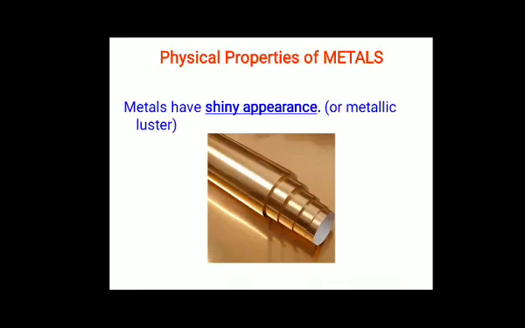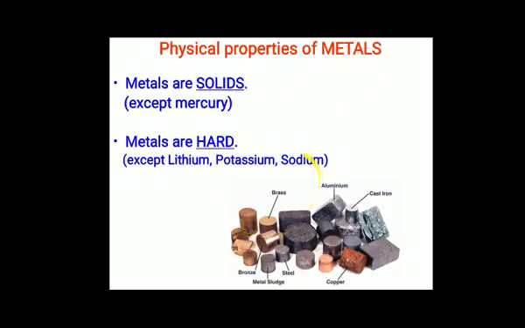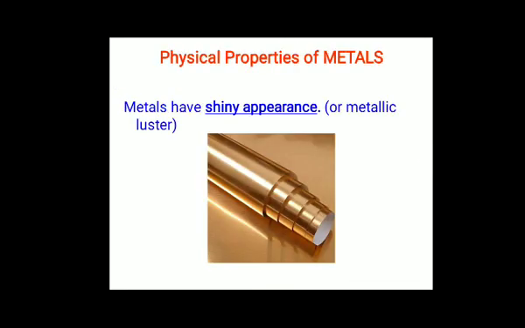Next important physical property is luster. Metals are lustrous or shiny. That means metals have a shiny appearance. If we observe the freshly cut surface of a metal, we will find that it has a shiny appearance. This is called metallic luster. You see the figure? This has a metallic luster. Due to this luster, metals are useful in making jewelry and decoration pieces. Take the example of gold and silver. They have the luster property, and that's why they are used for making jewelry.